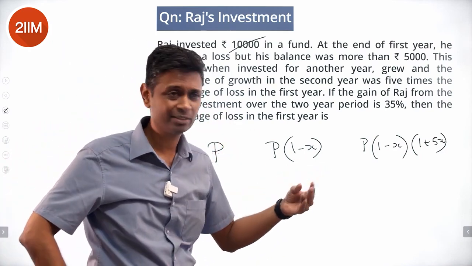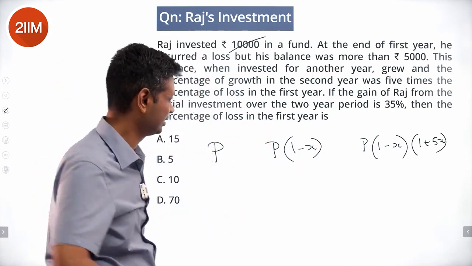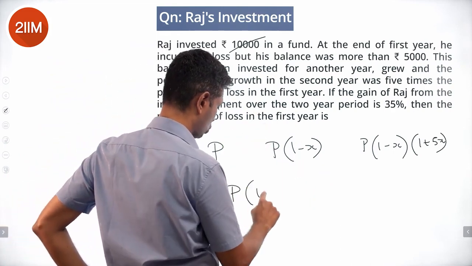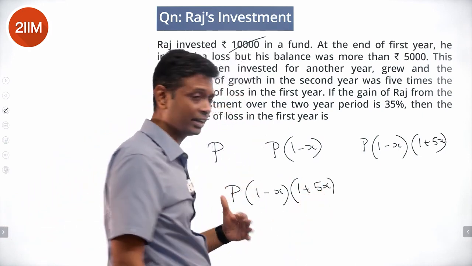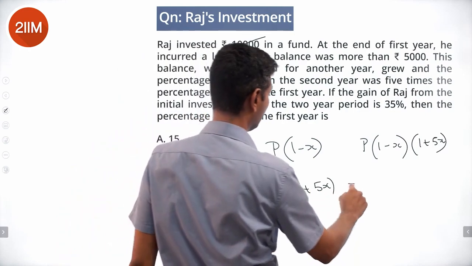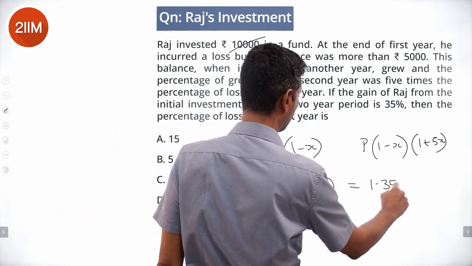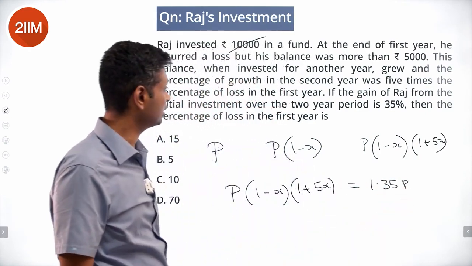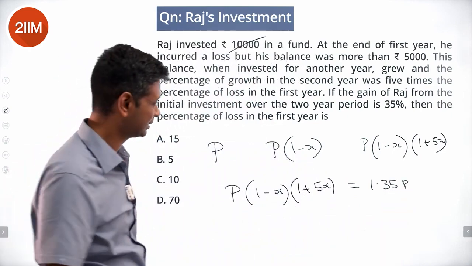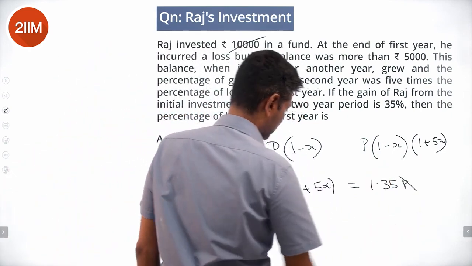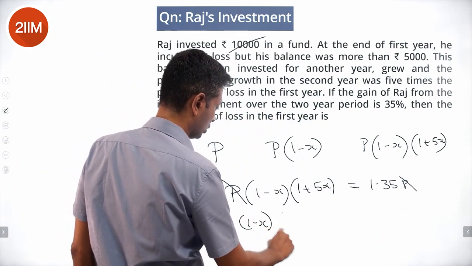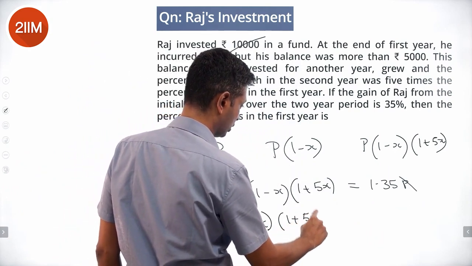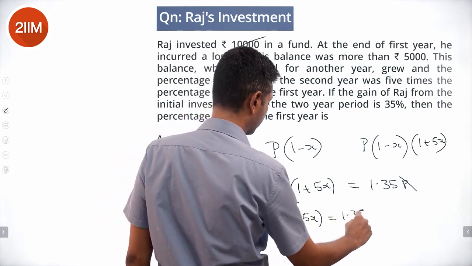P into 1 minus x, P into 1 plus 5x. So P into 1 minus x into 1 plus 5x, where x is r by 100, percentage growth by 100, equals 1.35P. Overall return was 35%. 1 minus x into 1 plus 5x equals 1.35.